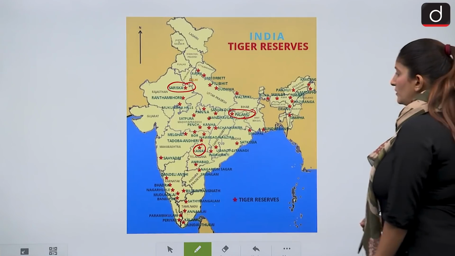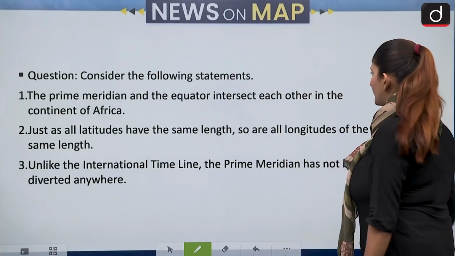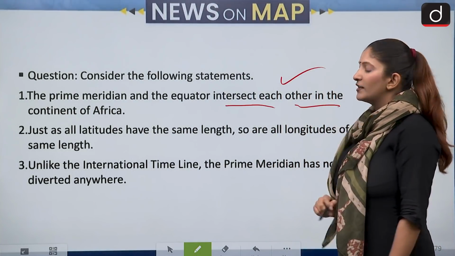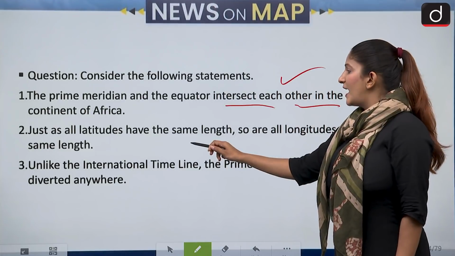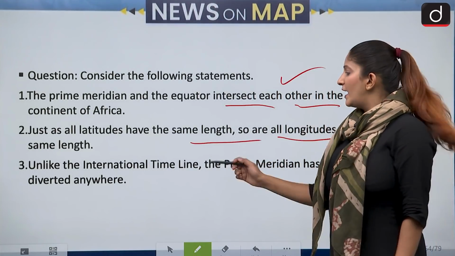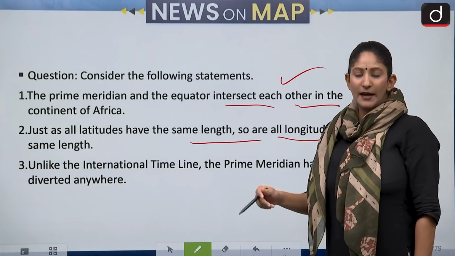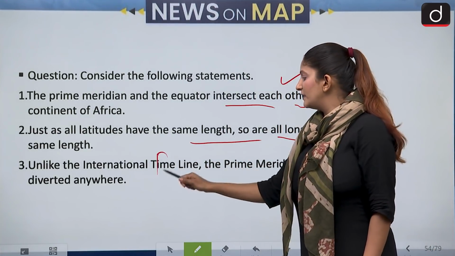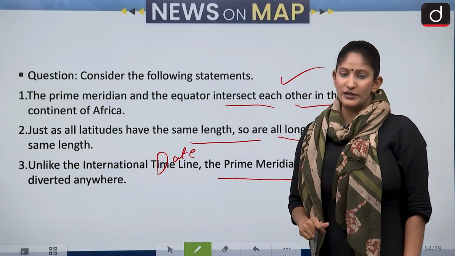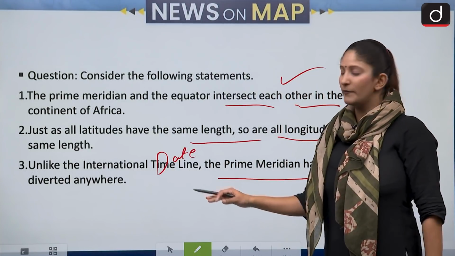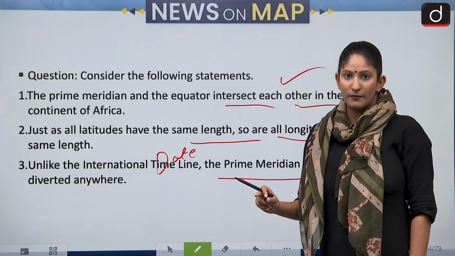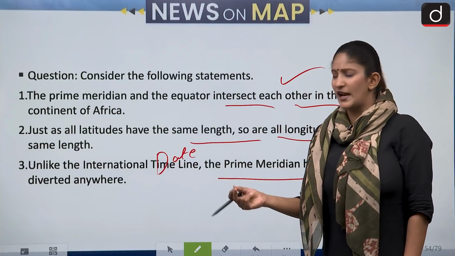1 only. Okay. Now, let's move on to the next question, which is with respect to the statements. The prime meridian and equator intersect or meet each other in the continent of Africa. Just as all latitudes have the same length, so are all longitudes of the same length. And unlike the international dateline, the prime meridian has not been diverted anywhere. Because we know the international dateline has been deviating for convenience in timekeeping.